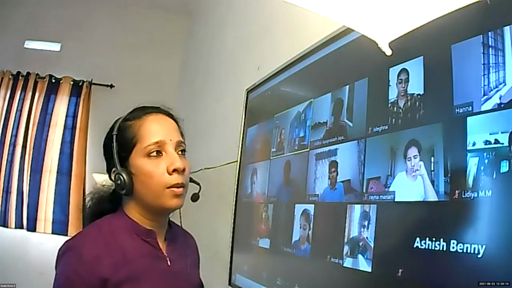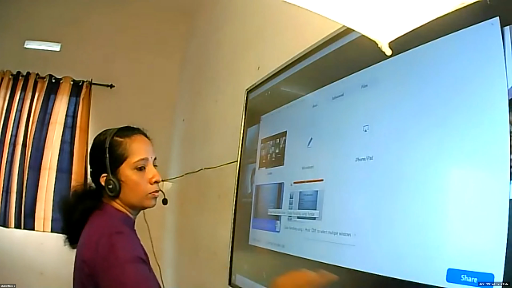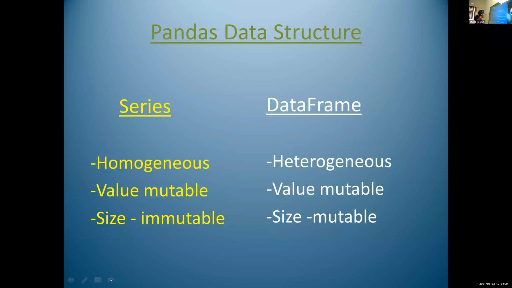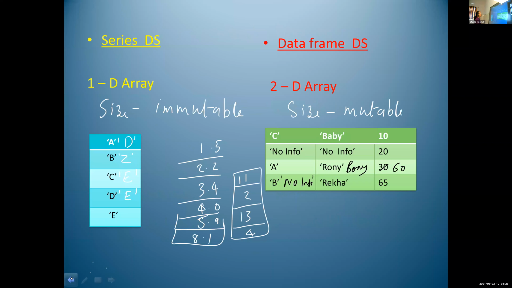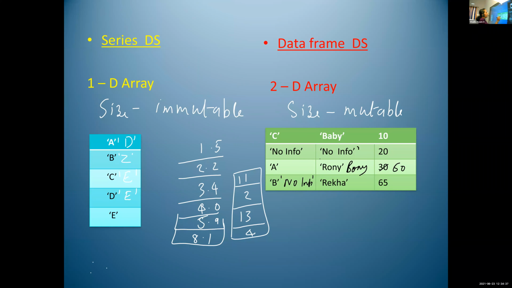Value mutable means, I will once again explain. Here, this is the value. The content used inside the row or column is known as value.